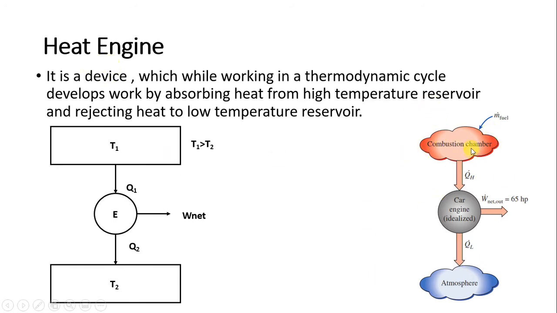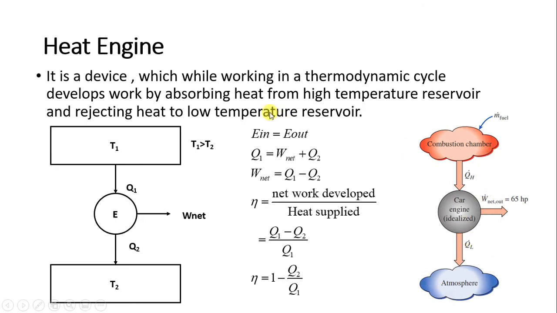In a heat engine there is a combustion chamber where fuel is added, and in a petrol engine there will be a spark plug where there will be combustion and heat is supplied to the engine. We get work, and some amount of heat is released to the atmosphere through the silencer. So this is how a heat engine works. Afterwards we had discussed a new parameter for the heat engine, known as efficiency, and we derived the equation of efficiency for the heat engine.